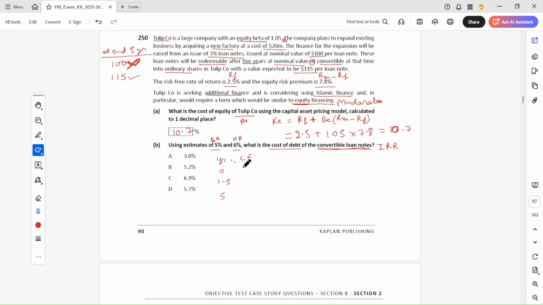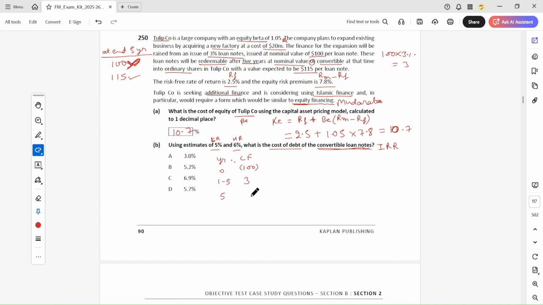In year 0 we will get 100, which is a liability for us. So deduct, minus, and this is the payment we have to make every year, which is interest 100 multiplied by 3% equals 3, and we have to make this payment every year.